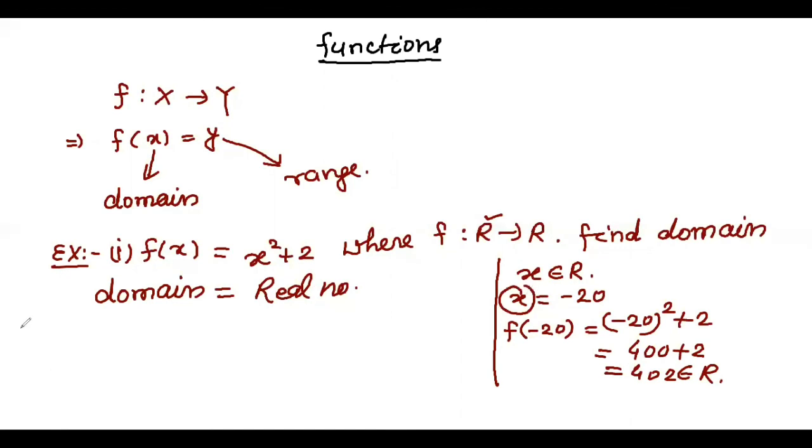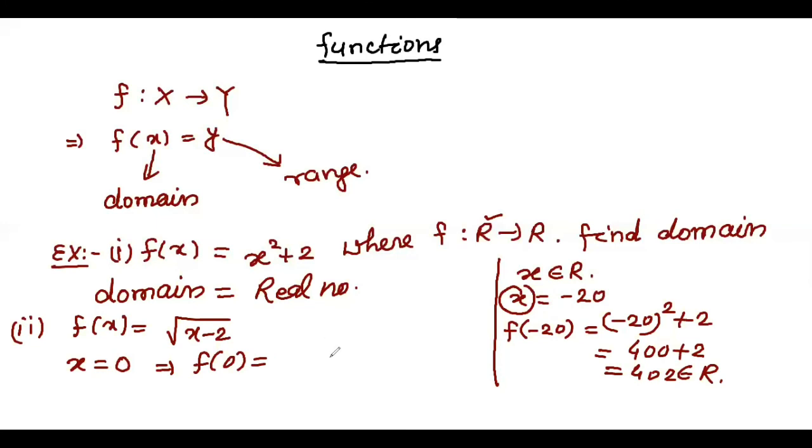And if I'm taking one more example, f(x) equals root over x minus 2. Now if I'm applying x equals 0, f of 0 we are getting here root over minus 2, and we don't know what is the value of root over minus 2. This is not a real number. So we can't take any value which is less than 2, then only it is possible.